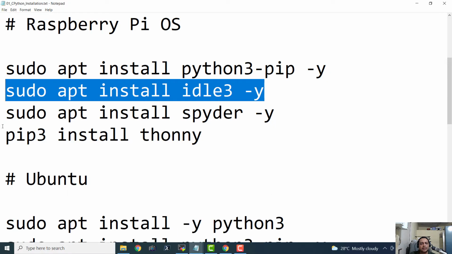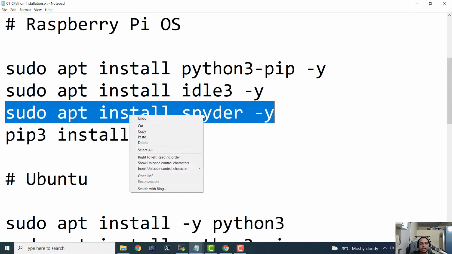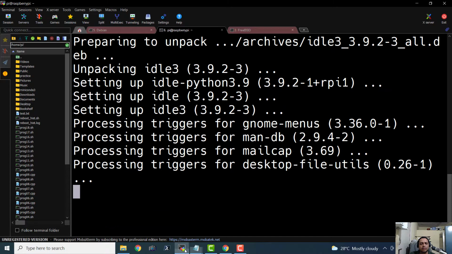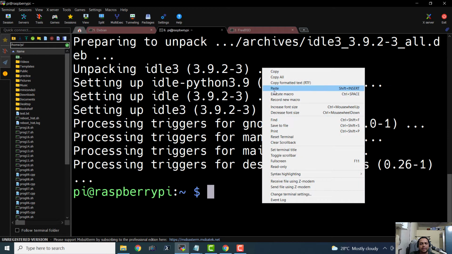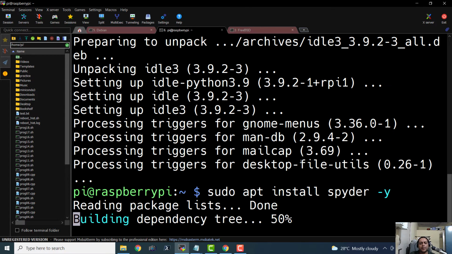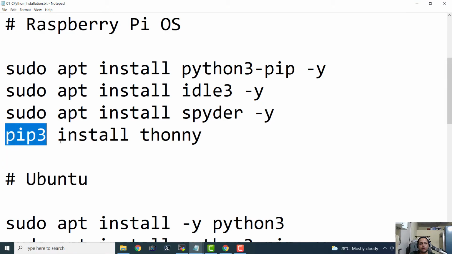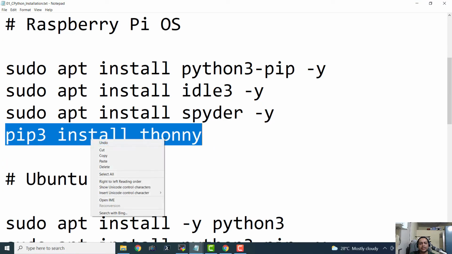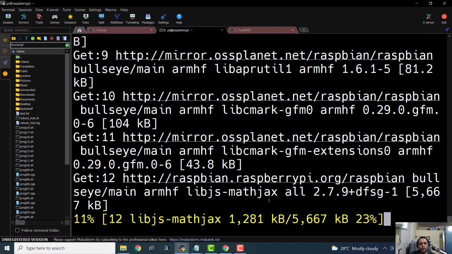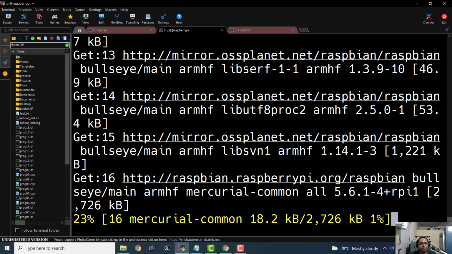And there is another IDE known as Spyder. We are going to see how to install that IDE. So we are just installing all the required tools for Python development. Spyder is also a very good IDE. And finally, we will install my favorite IDE, that is the Thonny Python editor. Once this finishes, we will install the Thonny Python editor.